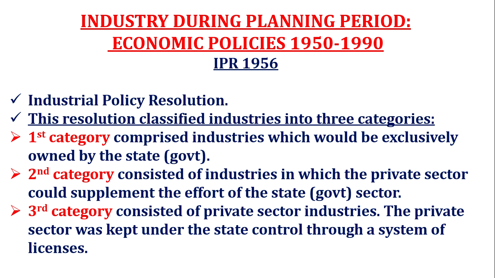Again, the leader is the state only, the private sector is just helping. And the third one, the remaining few, consisted of private sector industries, where the private sector was kept under state control through a system of licensing. Again, the licensing system was there.